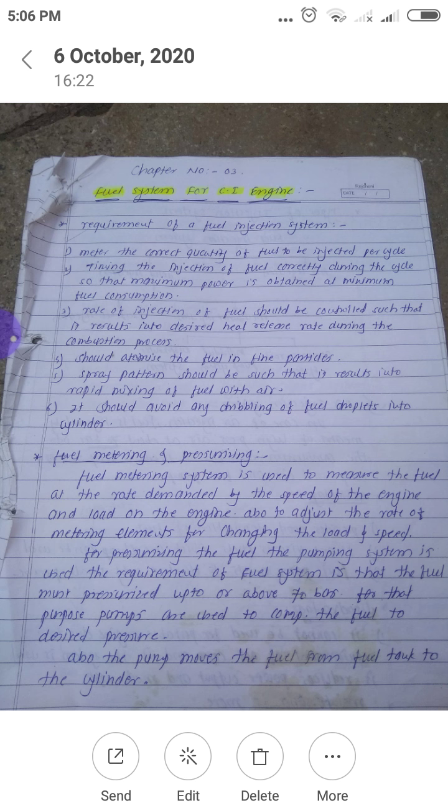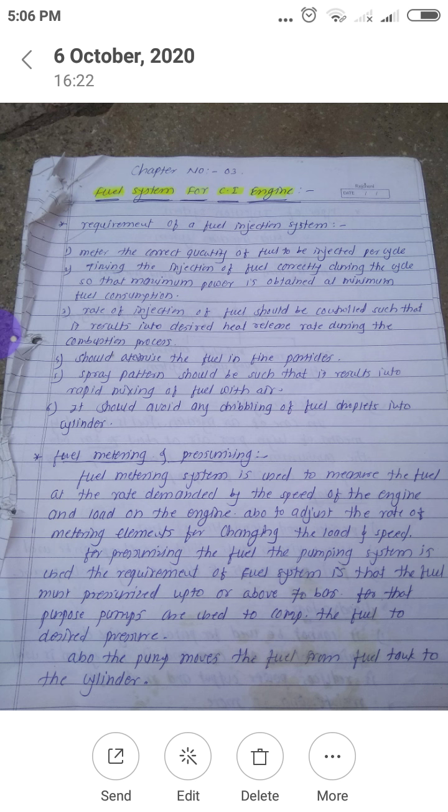The second basic requirement is that the timing of injection of fuel should be correct during the cycle so that maximum power is obtained at minimum fuel consumption. We know one loss in case of the actual cycle, that is time burning loss. When we supply the fuel inside the engine cylinder, that fuel does not instantaneously get burned. Some time is required for the combustion process, because combustion is not an instantaneous process. It is a progressive process.